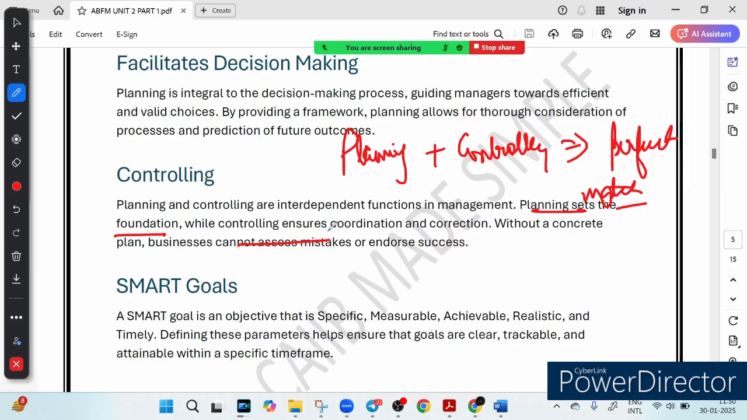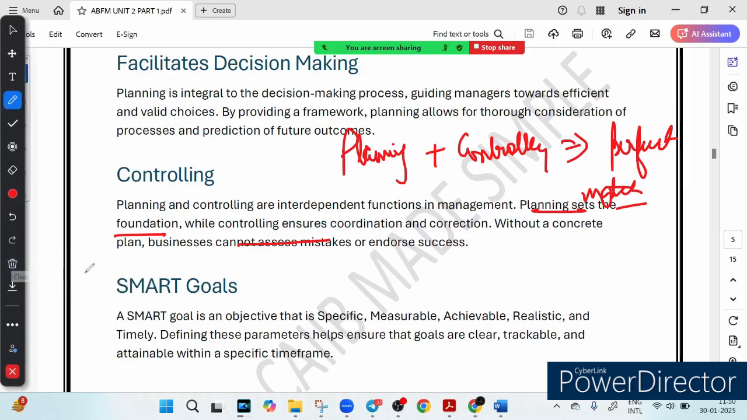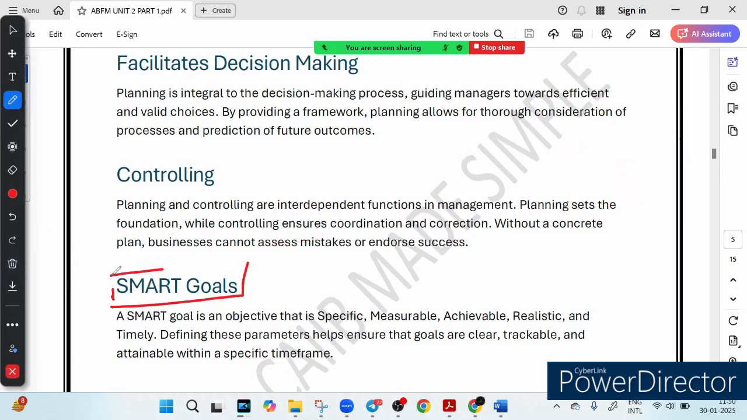So this is about the perfect match. Now we will talk about SMART goals. Let's talk about these SMART goals. Here it is, SMART goals. So what does it mean? A goal without a plan is just a wish. That is why businesses use SMART goals. What is the full form of SMART? Specific, measurable, achievable, realistic and timely.